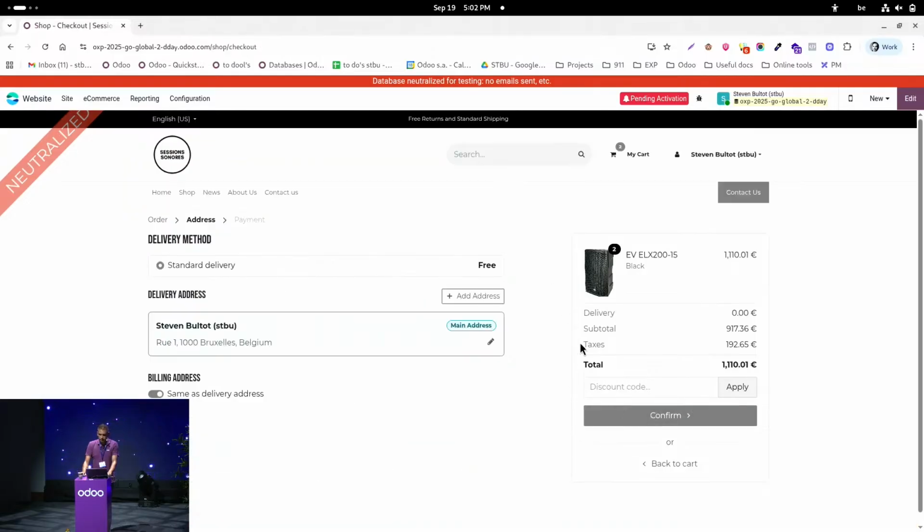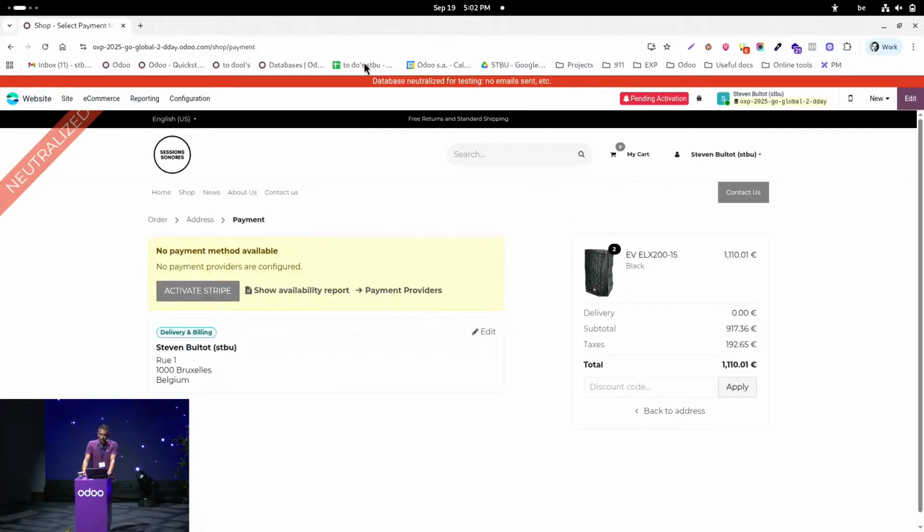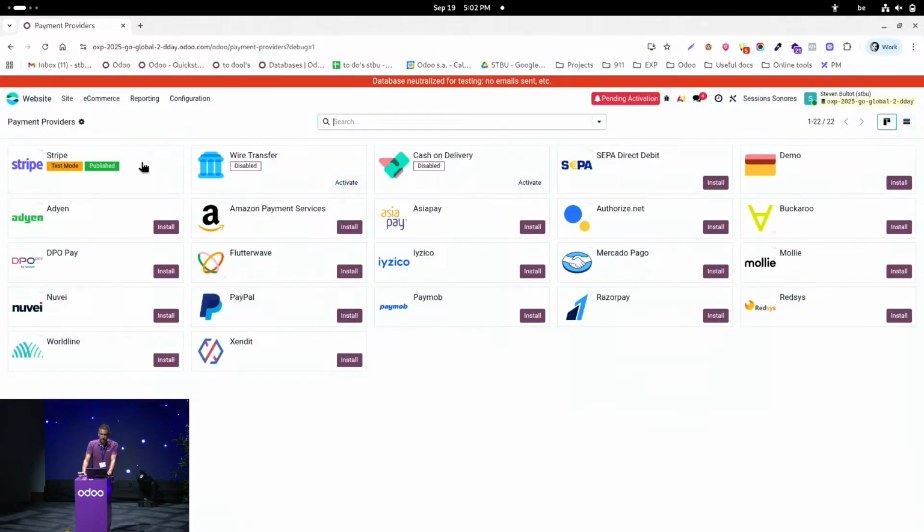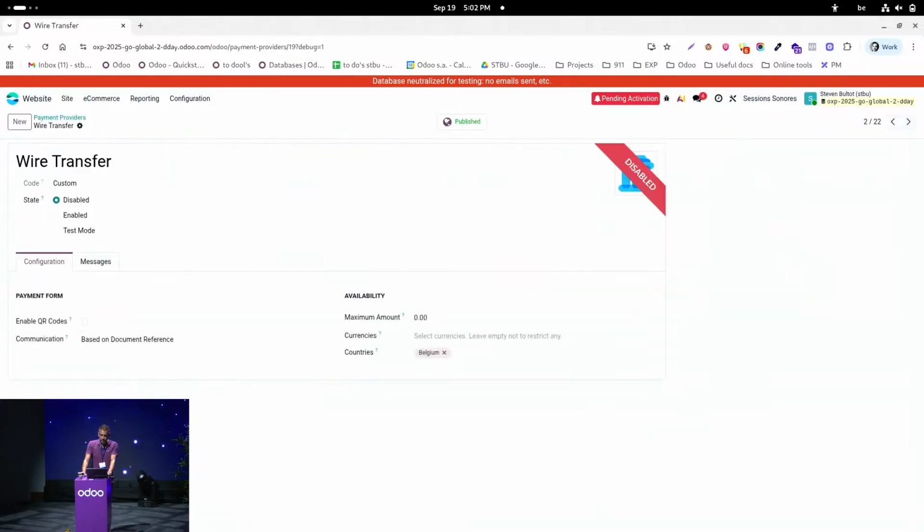We confirm. All right, I can see that I have a free delivery because I set it as free for amounts above 100 euros. I will confirm, and here I will just define my payment provider. As we can see, we have just this one that is set.